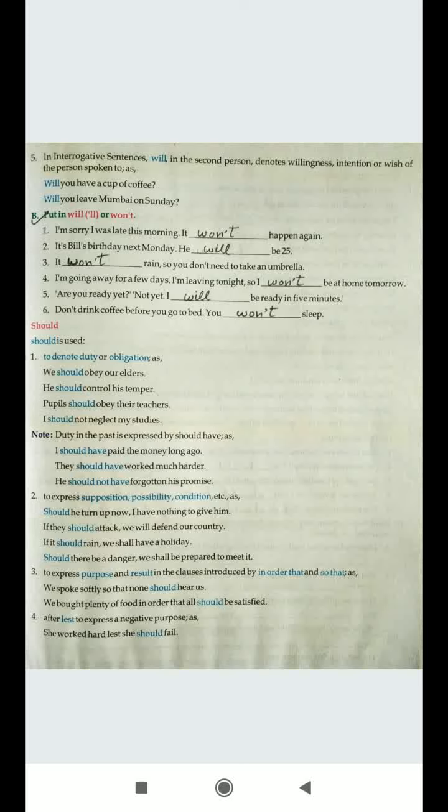See the example. I should have paid the money long ago. That means it should have happened, but did not happen. But you see, students, whenever you make use of should have, at that point you will make use of the third form of the action verb, like paid. Paid is the third form.